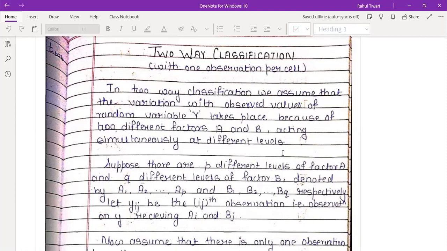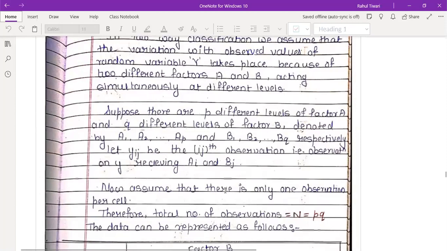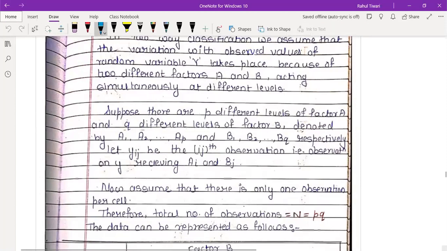If they will act like customer one will rate customer one service station, then they will act simultaneously and they will give some amount, that is your rating. So what we'll assume? We assume that factor A, this factor A, has P different levels, and factor B has Q different levels.